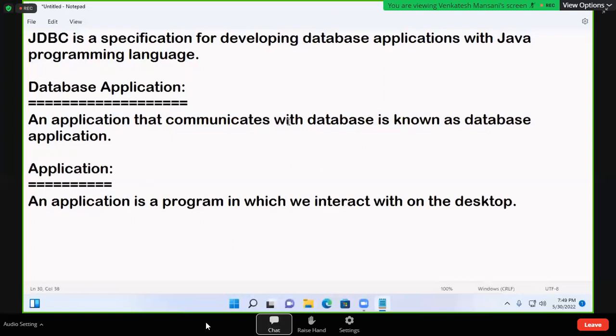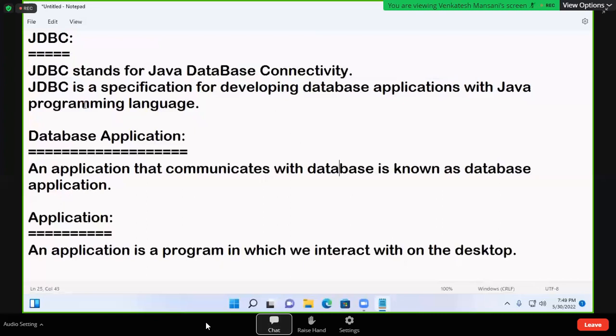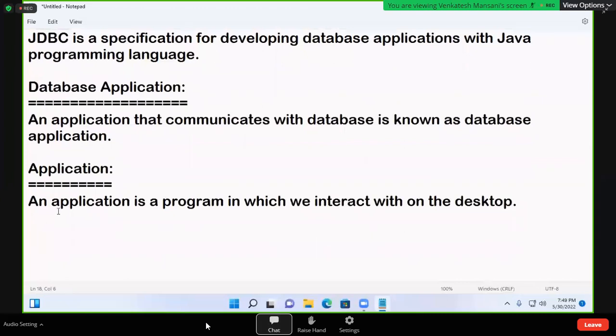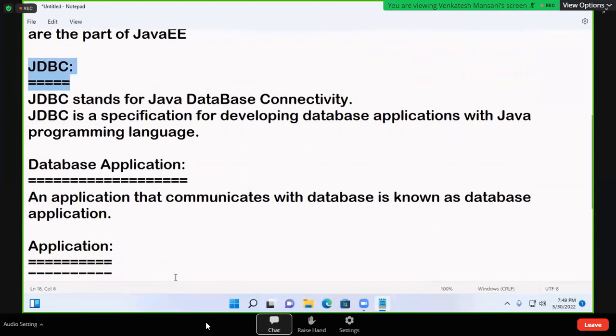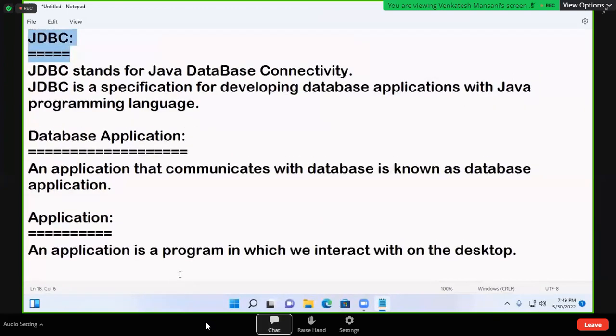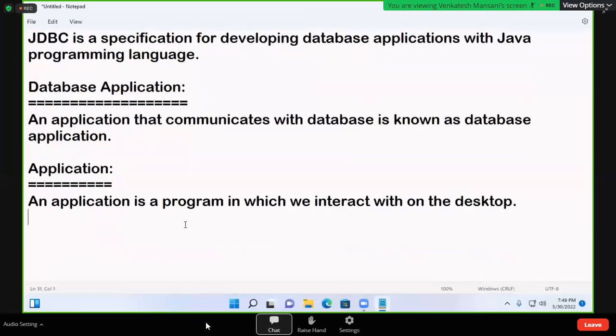But if an application is communicating with a database, that is a database application. That type of application, if you want to develop, JDBC is required. So any program with which you are interacting is called an application. That application communicating with a database is called a database application. That type of application, if you want to develop, we require JDBC. I'll explain with diagrams, and you'll get more clarity.